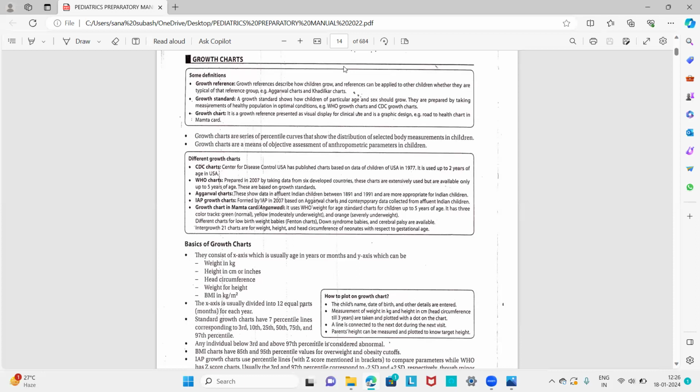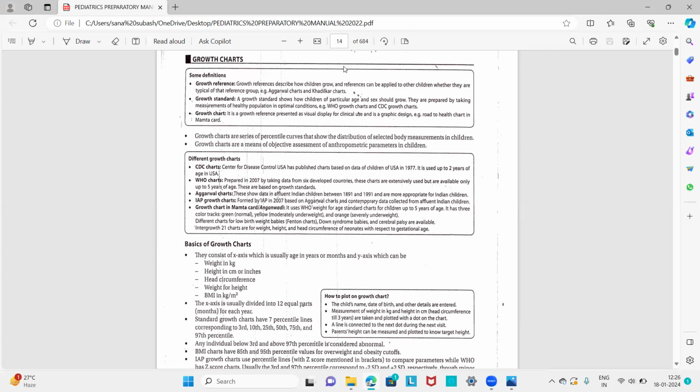So by growth monitoring of this child, we can diagnose the child. For example, malnutrition can be detected long before signs and symptoms become apparent using the growth chart. So it is an important diagnostic tool.